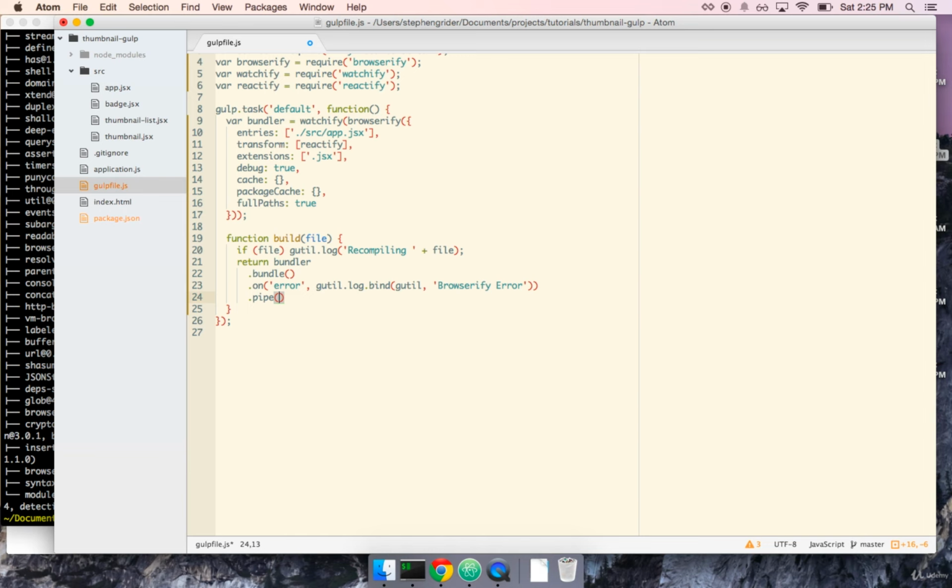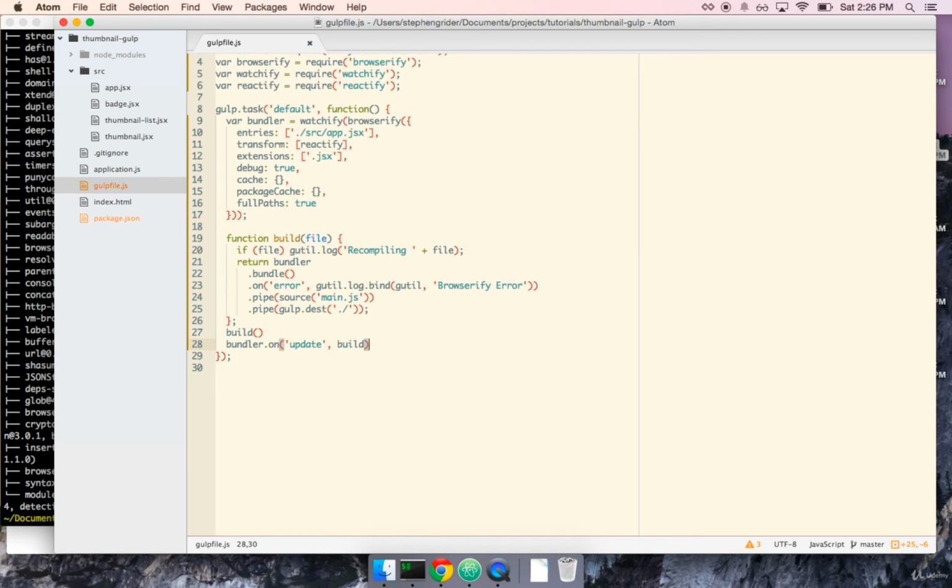Next, I'm going to pipe source, and I'm going to pass source main a string main.js, and then I'm going to pipe gulp.dest, and then a reference to the current working directory. A handful, or 3 more lines here. Bear with me. 2 more lines. I'm going to say build bundler on update build. Okay, so we got the code down.